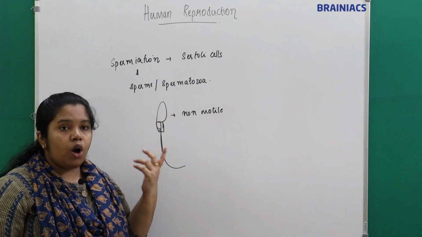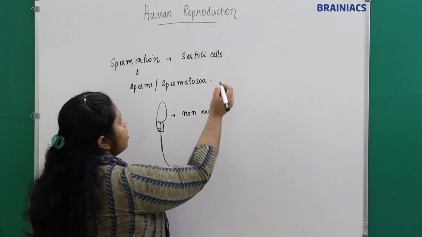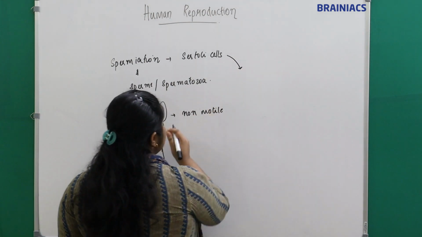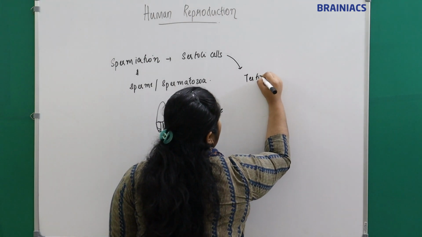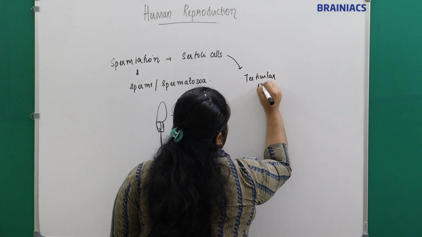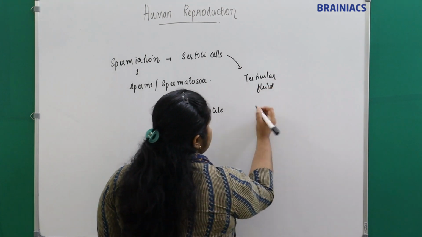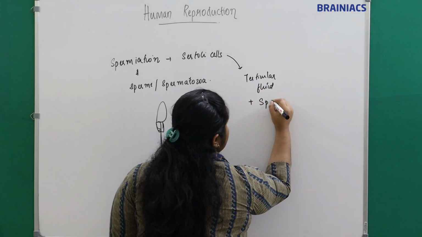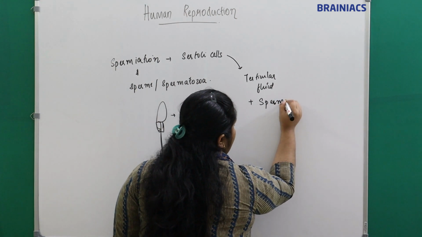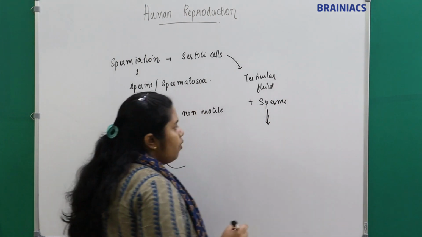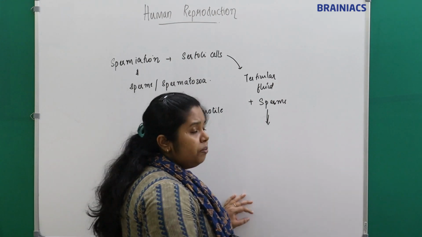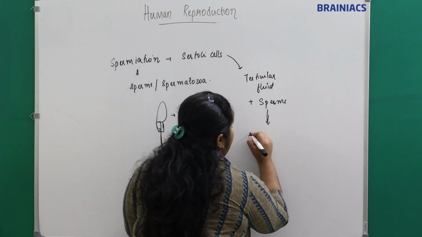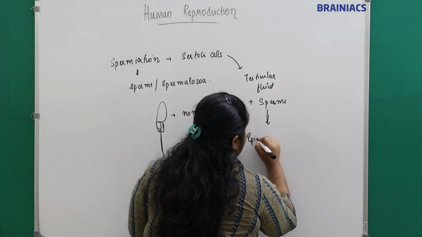So how are they released? The Sertoli cells, along with the sperms, will release a fluid called testicular fluid. So this testicular fluid plus sperms will reach the epididymis, right?